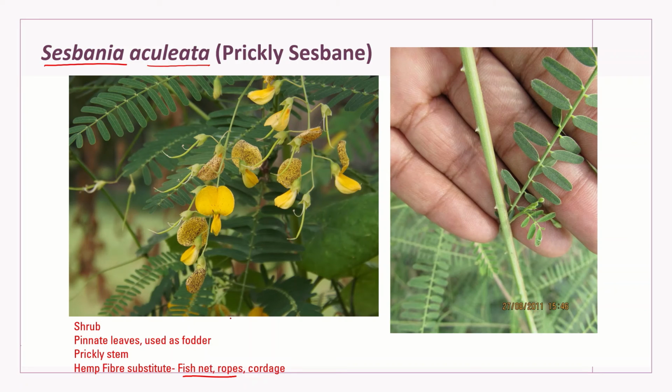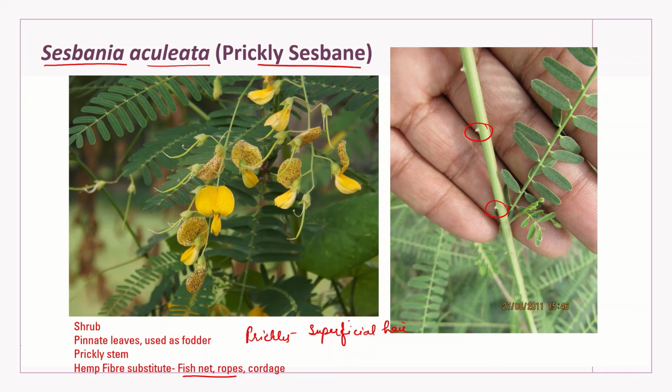And how do we recognize this? This is generally called prickly sesbane. Prickly, why? Because prickles are present on the surface of the stem. If somebody touches its stems, then he or she can easily observe that prickles are there. Prickles are different from spines and thorns. Prickles mean superficial hairs. When the superficial hairs get hardened, they result in prickles just like in rose.